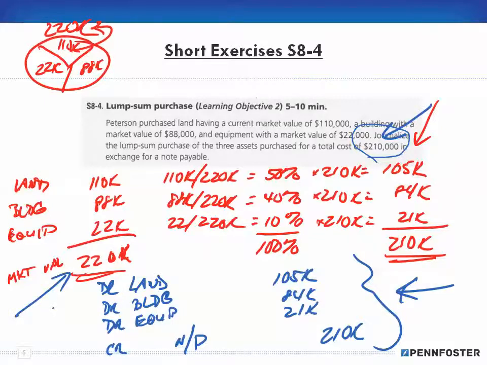I mean, sure, they're making out $10,000, the difference between 220 and 210, but you're only paying the $210,000. Okay, so go back and watch this video again if you have to, and if you still don't understand something, feel free to either watch the theory videos or to contact an instructor either via email or a telephone call. Okay, and I'll see you in the next video for the next exercises.